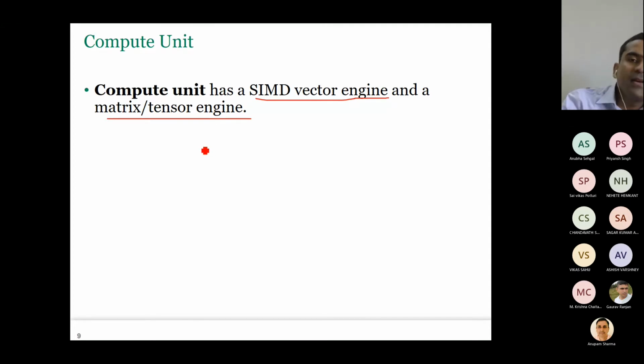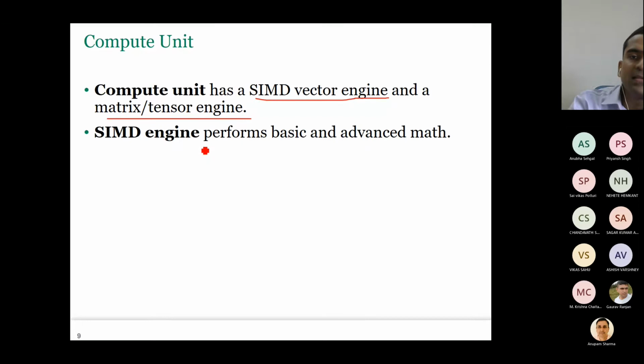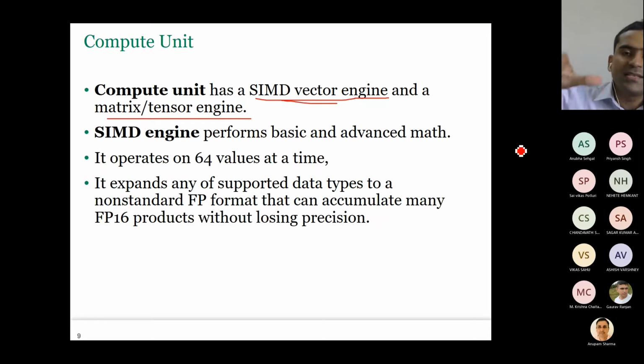The compute unit has a SIMD vector engine and a matrix tensor engine. Let us first discuss the vector engine. It performs basic and advanced math computations. It operates on 64 values at a time. So here you can see it's like a SIMD with vector length 64. It has its own FP format.